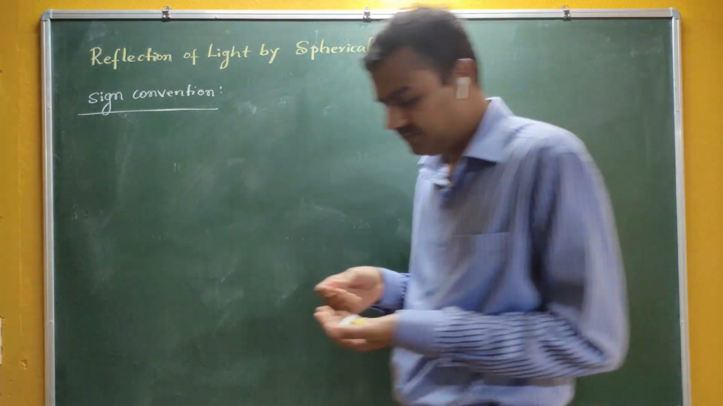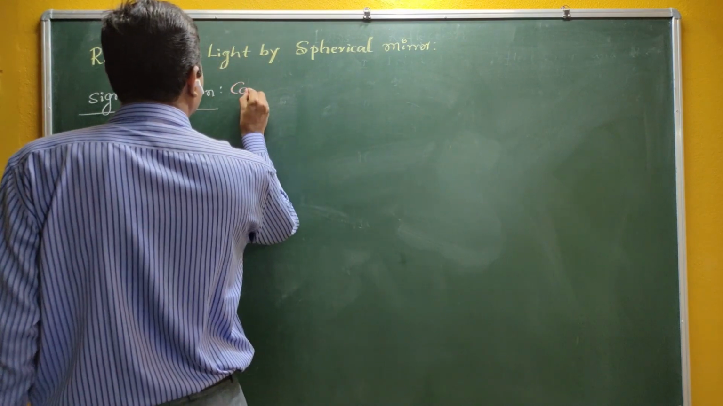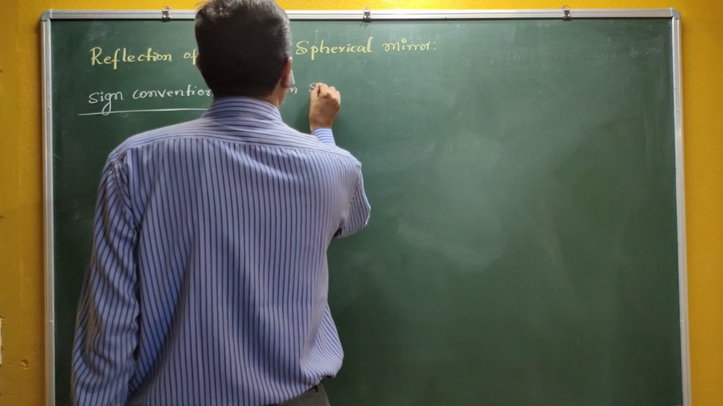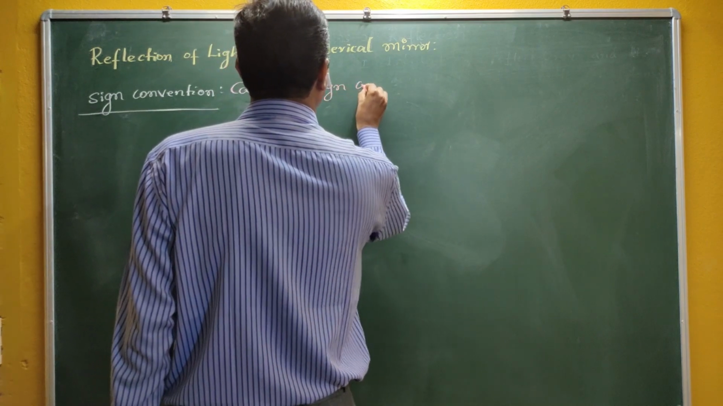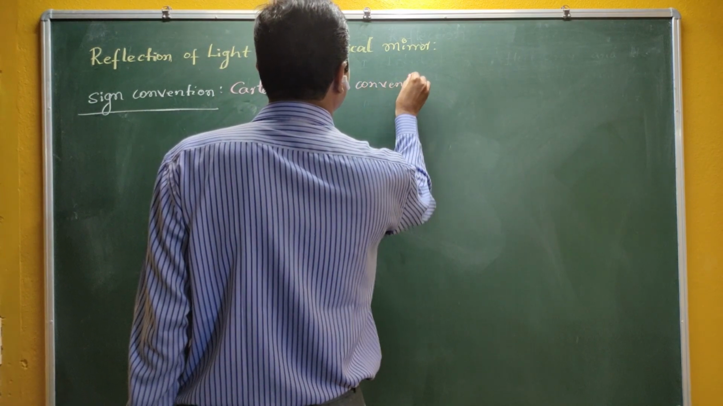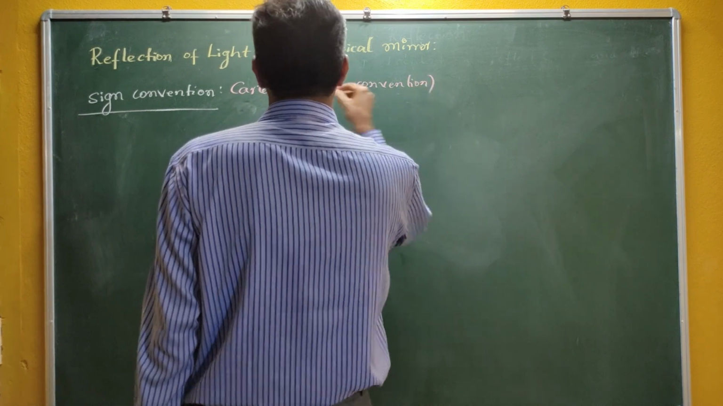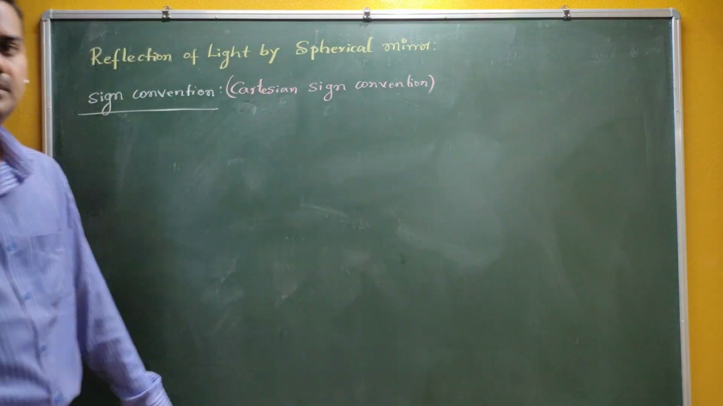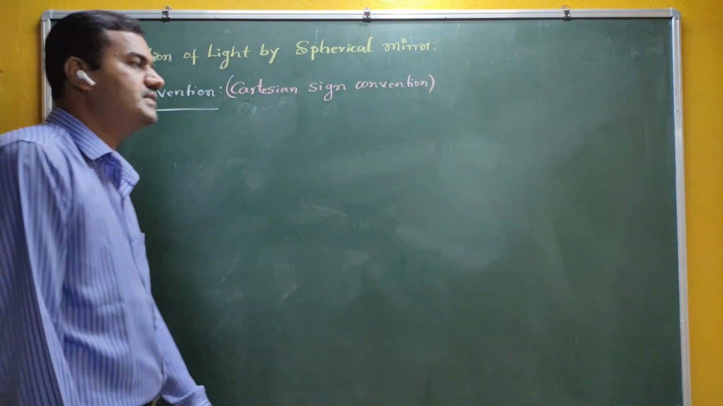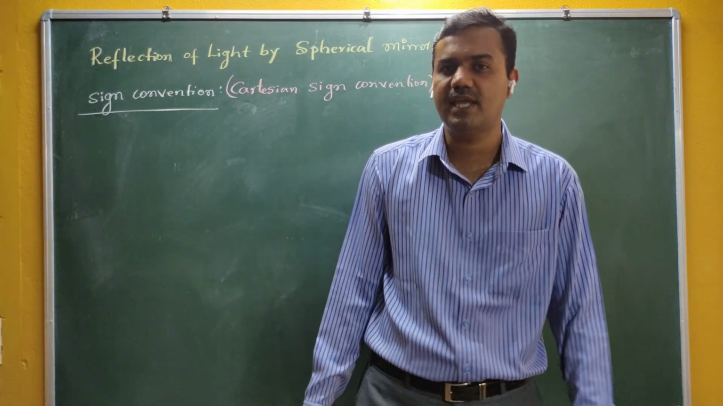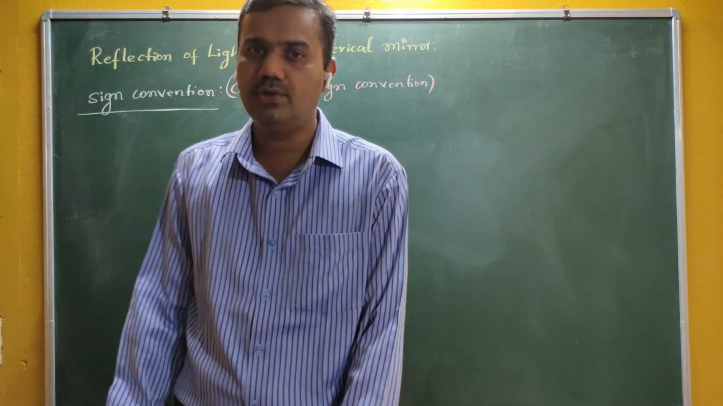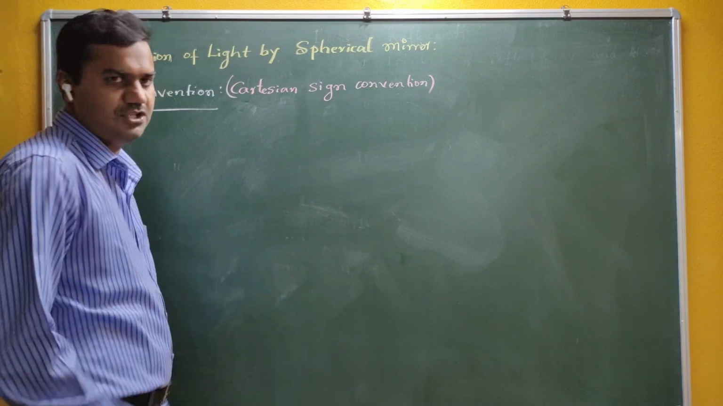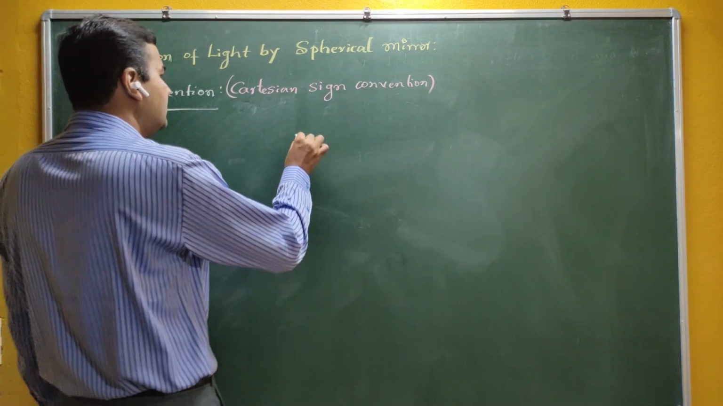So we are using the Cartesian sign convention. In BSc, you are using Newtonian optics, where you use some other sign convention. In BSc, they measure the distance from the principal focus like this, so they have a certain sign convention. That is called Newtonian optics. In PU, we are following the Cartesian sign convention. So what does this Cartesian sign convention say?